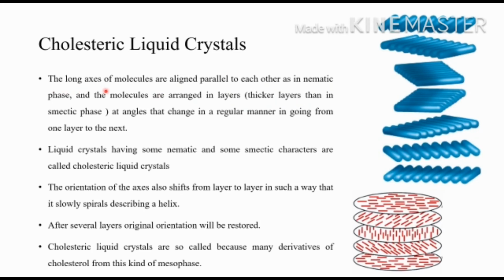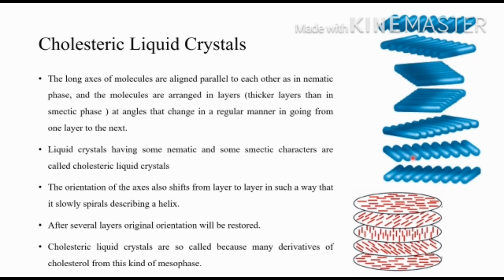The long axes of molecules are aligned parallel to each other as in the nematic phase, and the molecules are arranged in layers, thicker layers than in the smectic phase, at angles that change in a regular manner in going from one layer to the next. So here this is one layer. In this one layer, all molecules are arranged in the same orientation and the same positional order is there.